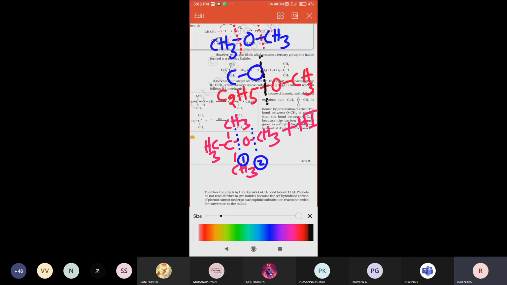So this oxygen atom is always attached at the side with less number of carbon atoms. So whichever side has less number of carbon atoms, on that side we add the oxygen atom.